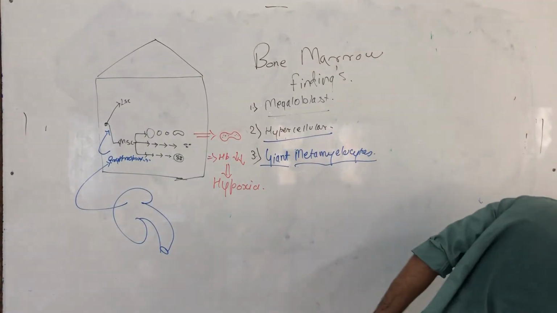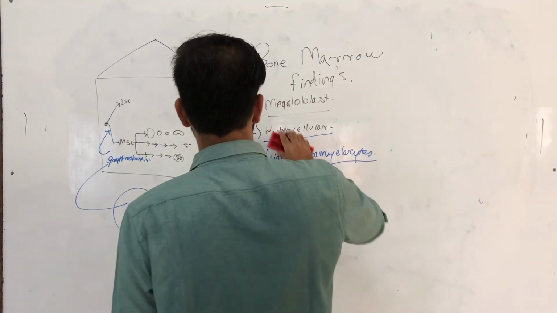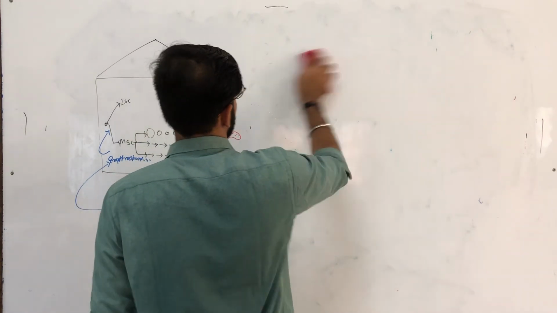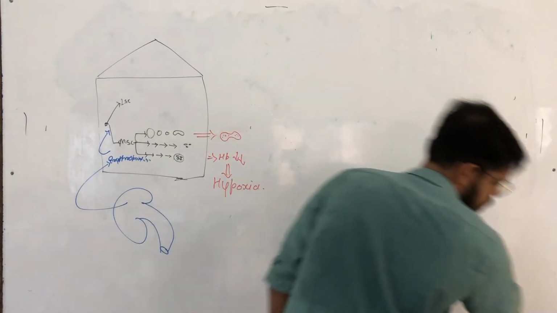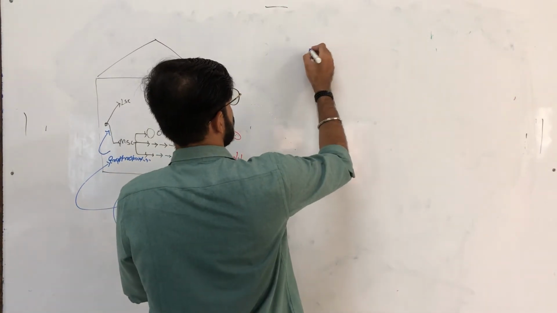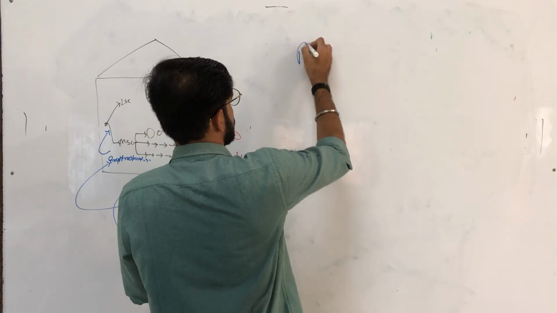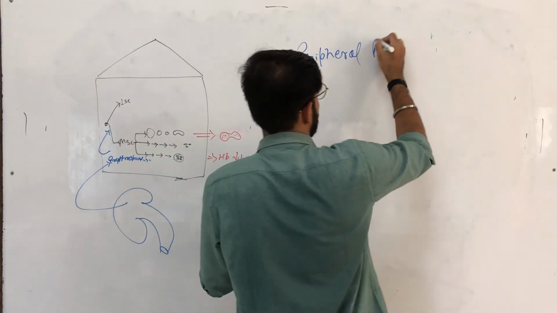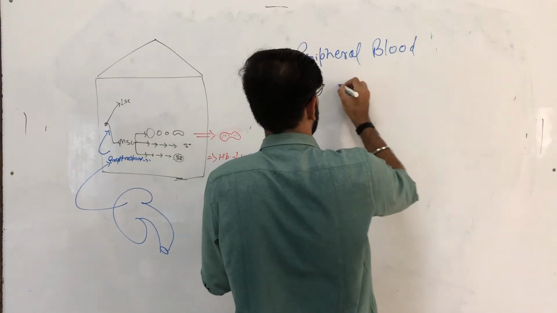Now we shall discuss the peripheral blood findings of macrocytic megaloblastic anemia.